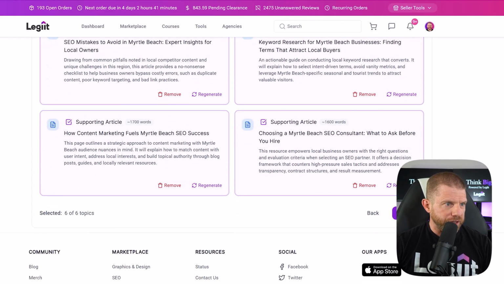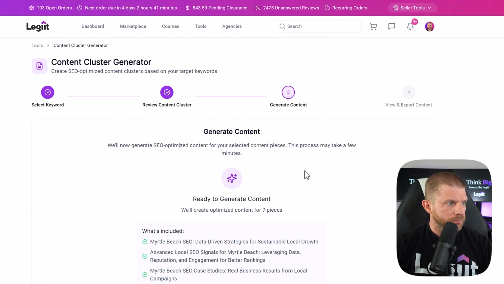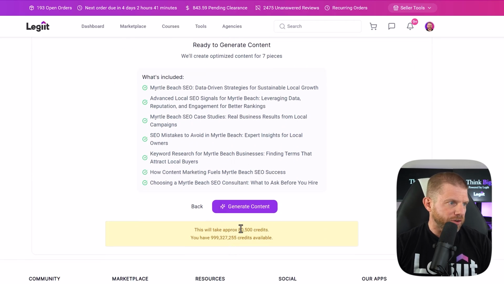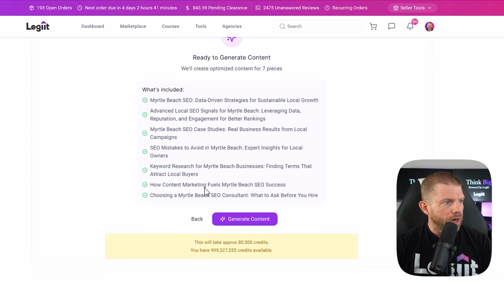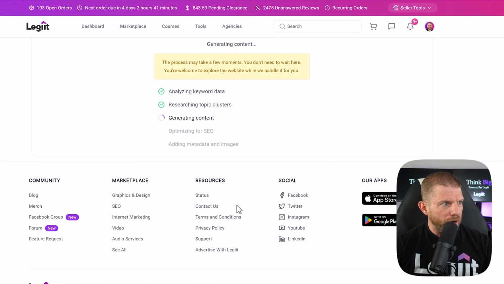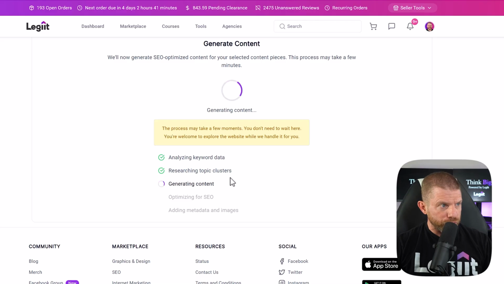And then you can just click continue. And then you can just click generate content. And this does cost a few credits, but it's not that much. I think that's like a couple dollars worth or something like that. And then you click generate content, and this is going to generate all of those articles for you.